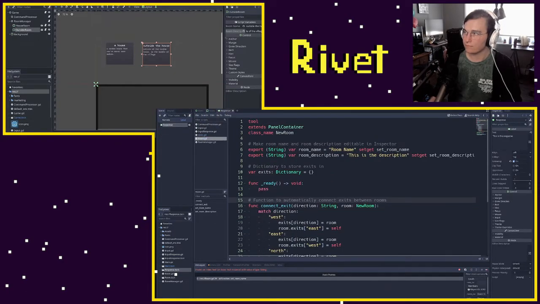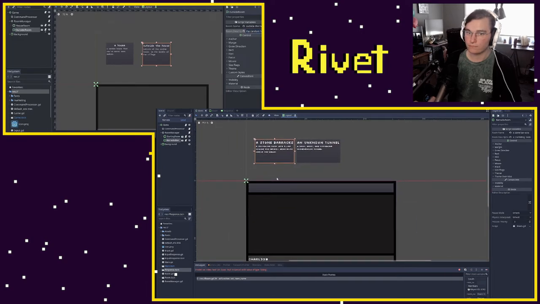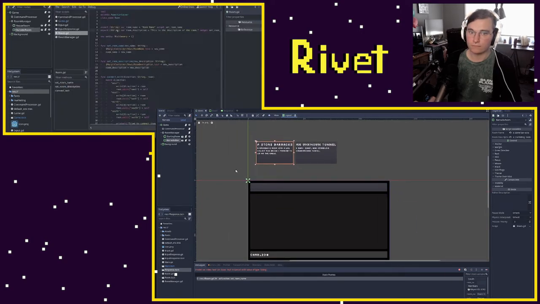One thing you might notice is that our room description is kind of hard to read because it's a lot of text in a small field. And one really cool thing about Godot, if I go into our room script again, is that you can actually provide some more editor hints to tell it what type of export variables there are.